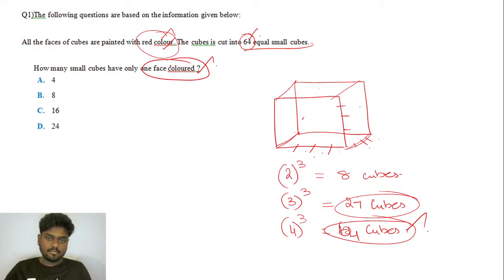So first, before getting into the question, let me find the number of sections made along the edge.